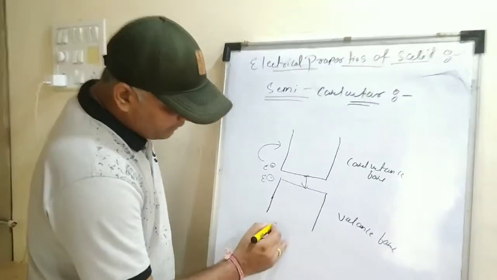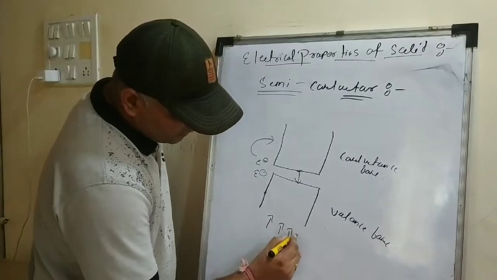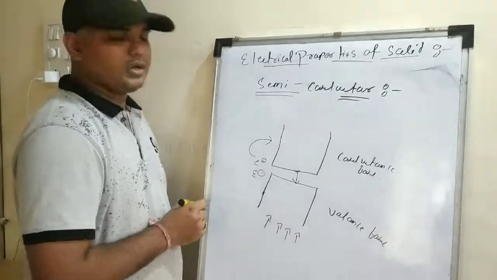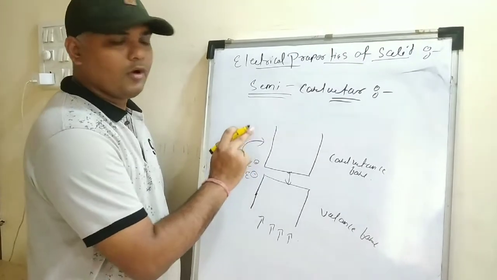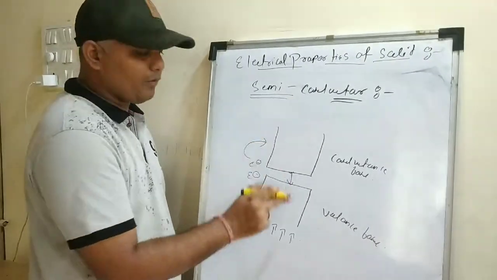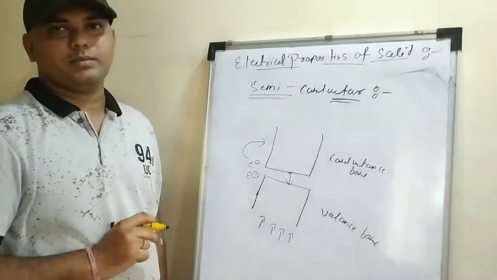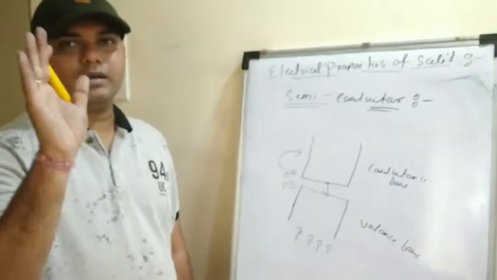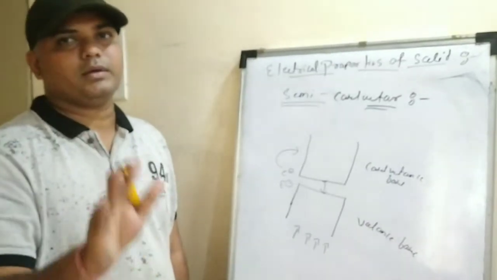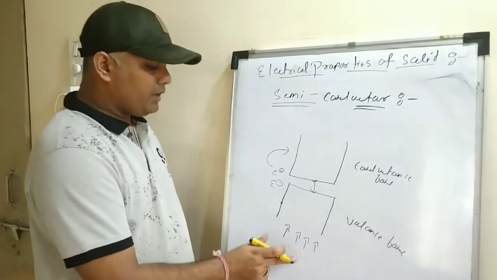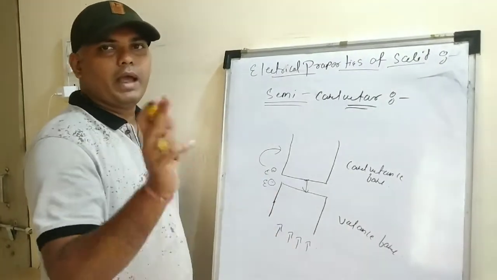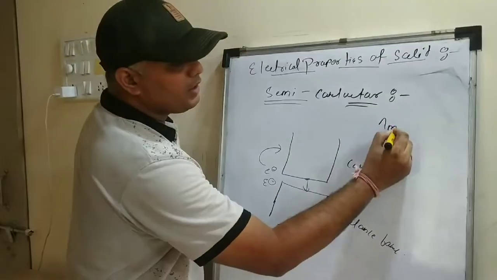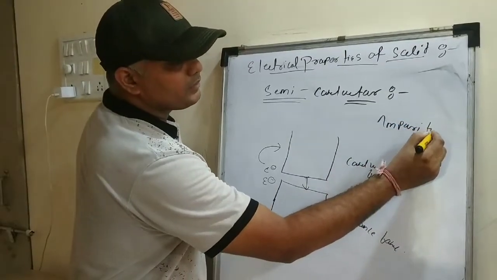If we increase the temperature, the electrons will be easily mobile from the valency band to the conductance band. That is why the conductivity of a semiconductor can be increased by increasing the temperature, or by adding some kind of impurity.